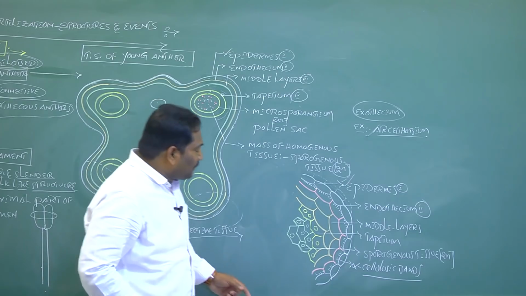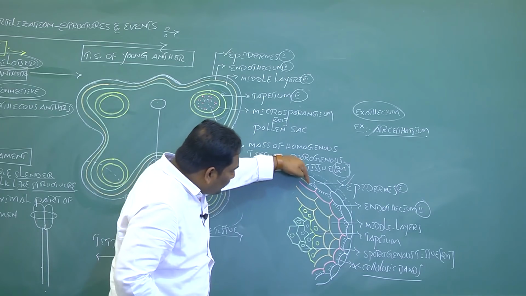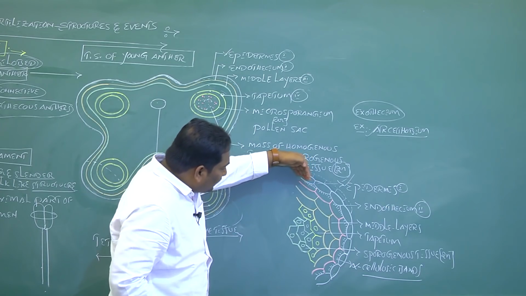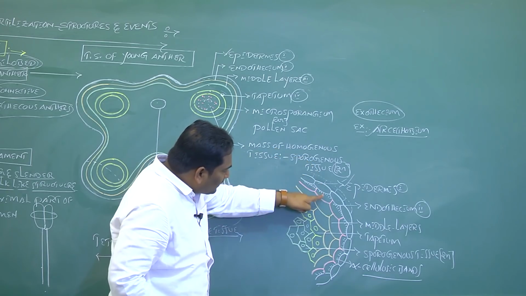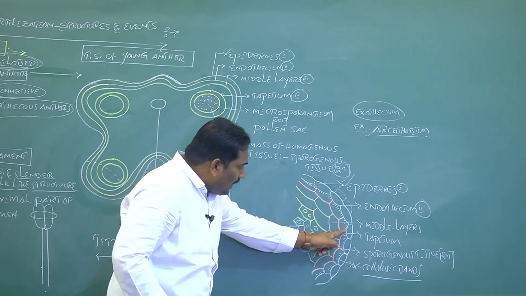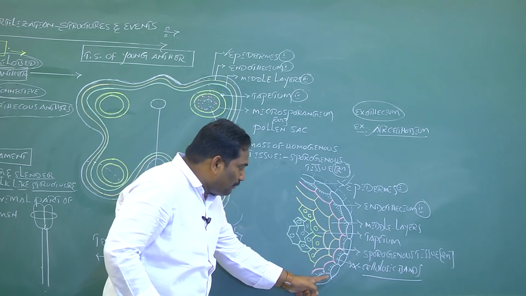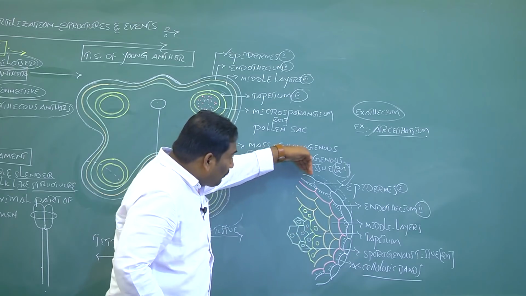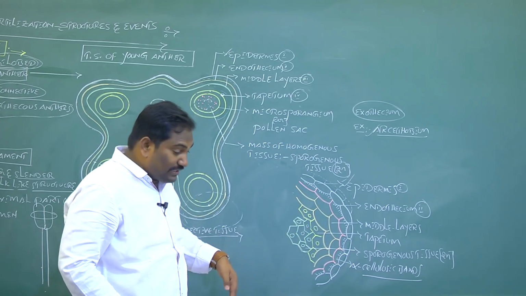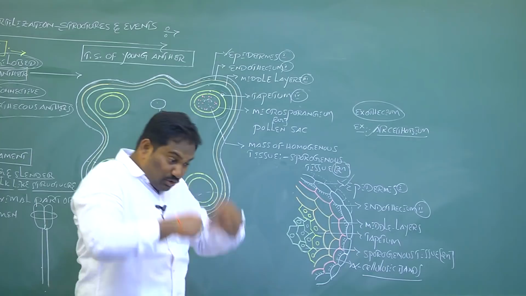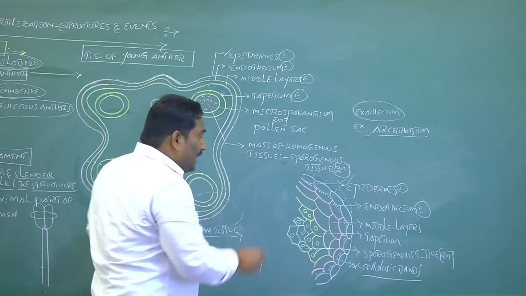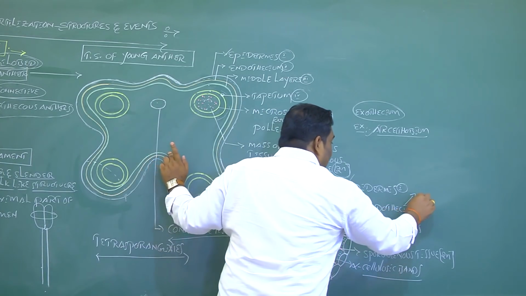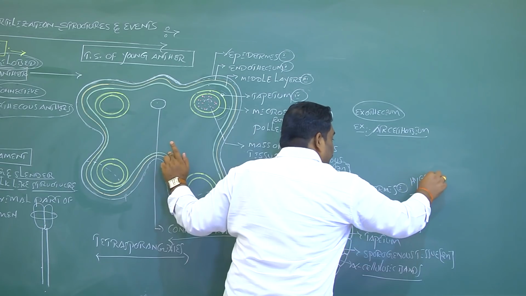From the tangential inner walls of endothecium, many alpha cellulosic bands or microfibrils are produced. Due to the presence of these microfibrils or cellulosic bands, it retains the water and loses the water. That means endothecium is hygroscopic in nature.